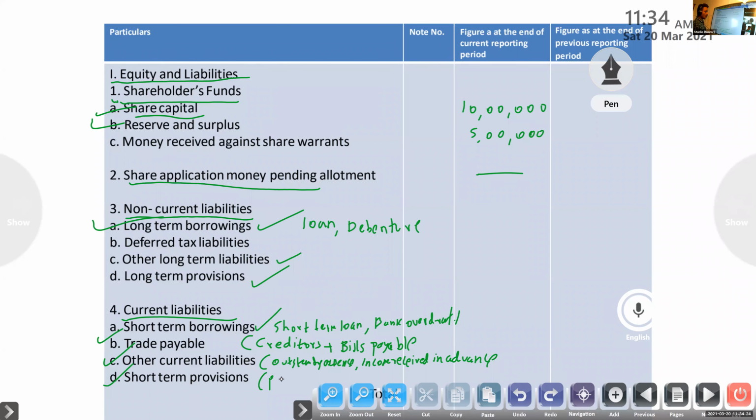Short-term borrowing, short-term loan, bank overdraft, trade payable, creditors plus bills payable. Other current liabilities, we know already: adjustments, outstanding expenses, income received in advance. Next, short-term provision, mainly provision for tax.